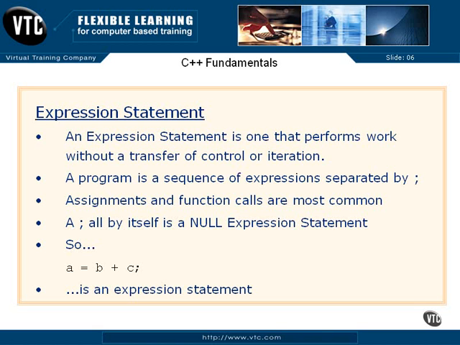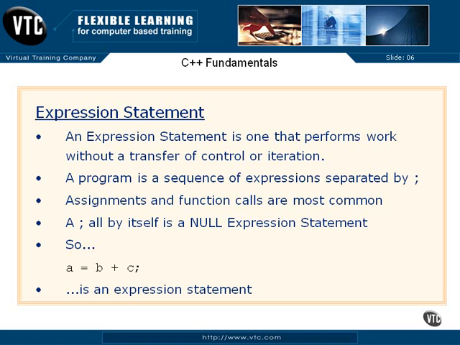Now you probably have. If you use a for loop with two semicolons in it, that's a forever. It just sits there and runs. Or you could use a while true or something like that to do a forever as well. But a for with two semicolons, or two null expressions in it, is a forever loop. And here, for example, a equals b plus c, that's an expression statement.